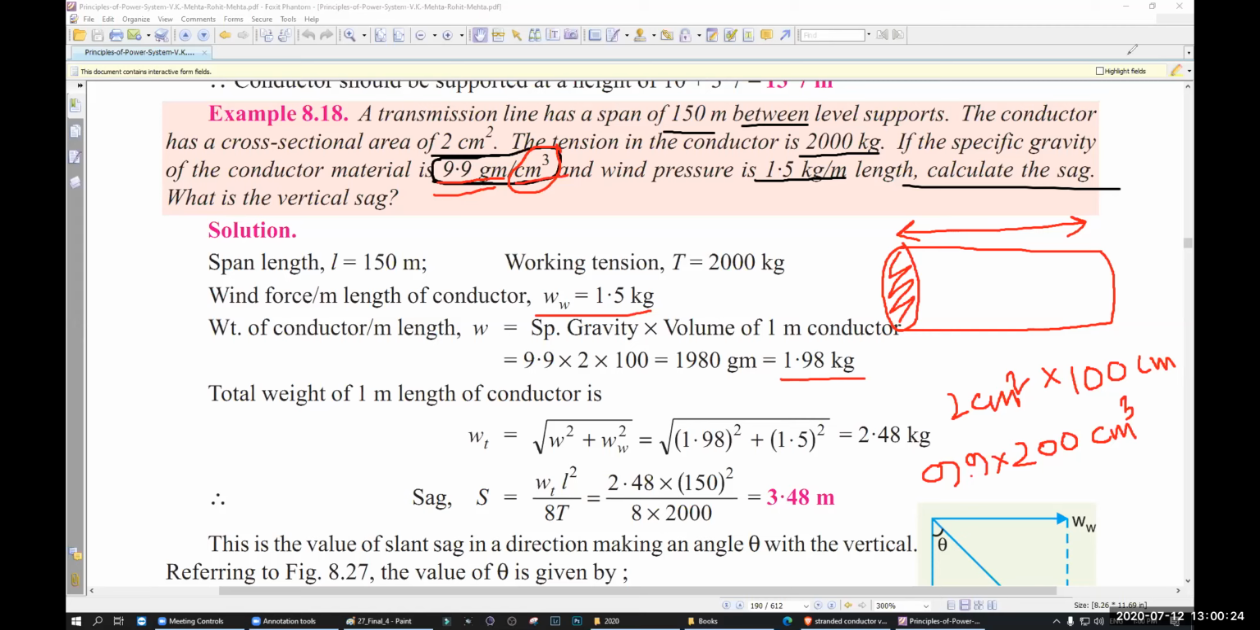Your sag will be, this is normal sag. Remember, there is normal sag, and there is one more sag that is called vertical sag. The two are different. I'll explain what that is. Now, normal sag is WT L square divided by 8T: 2.48 into 150 whole square, 8 into 2000, so 3.48 meter. Understand? What is vertical sag? That is a different thing. Now, let me explain.